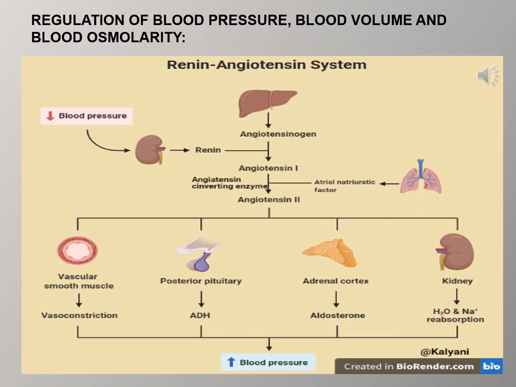This is the renin angiotensin pathway through which blood pressure is maintained in our body.